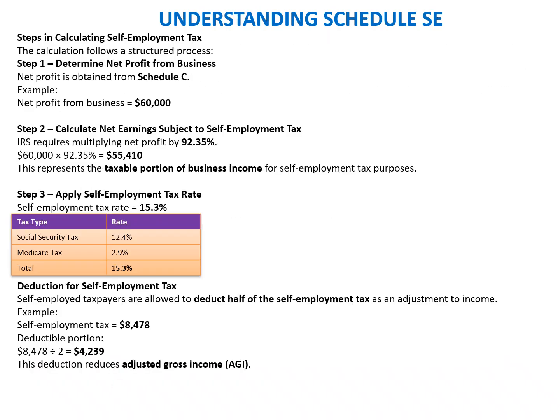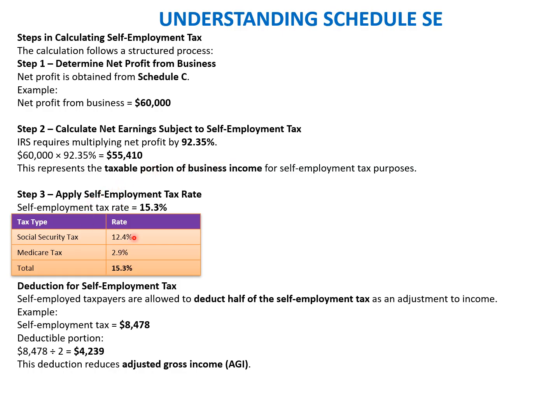Okay. So when we talk about Schedule SE now, the steps in calculating the self-employment taxes: first we have to determine the net profit of the business, like we normally do, where we deduct the necessary and ordinary expenses as business expenses to derive the net profit. Then we apply the percentage, which is 92.35%, to derive the amount on which self-employment taxes will be paid.